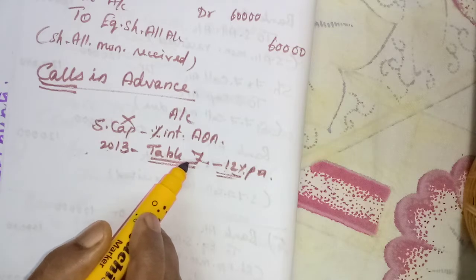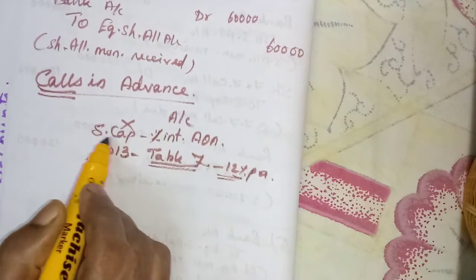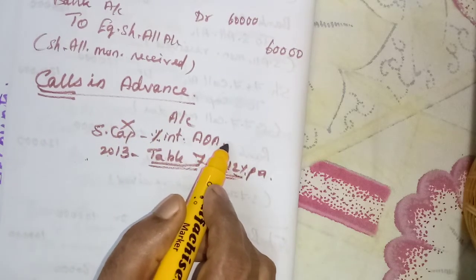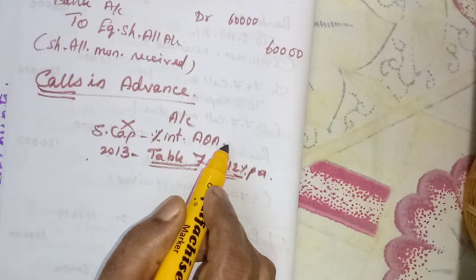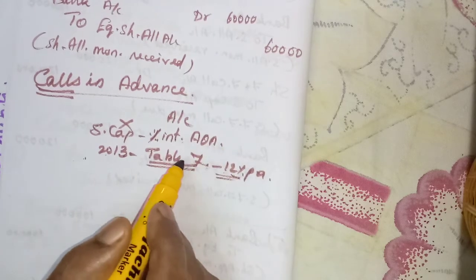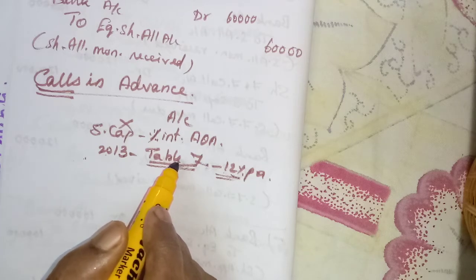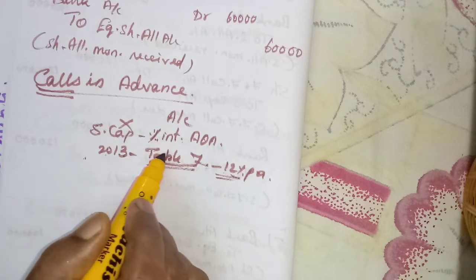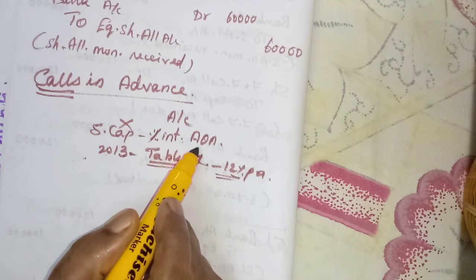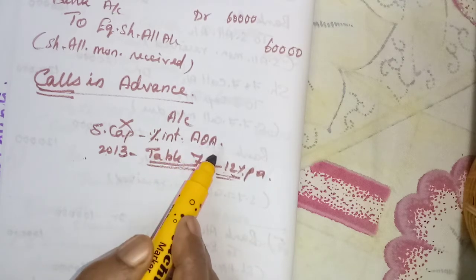They can receive calls in advance if the articles of association have authorized it. The Companies Act has given permission to receive, but it is not part of share capital, so dividend cannot be given, only interest can be given. For that also the percentage of interest must be stated in the articles of association.